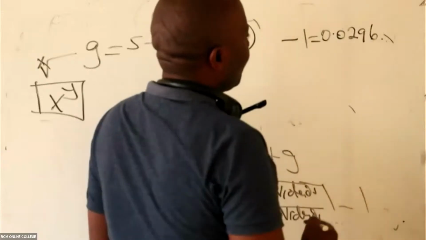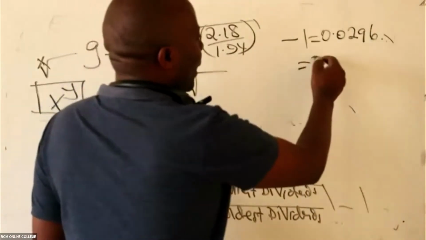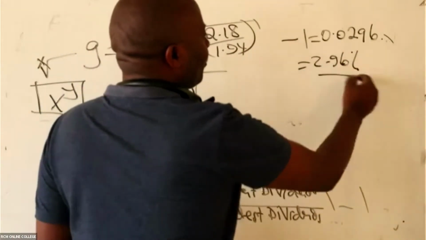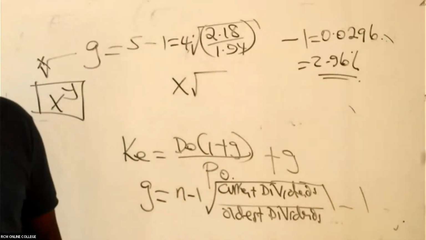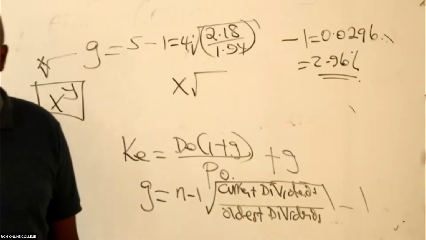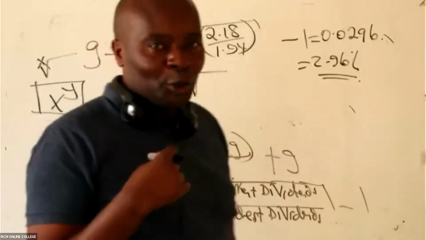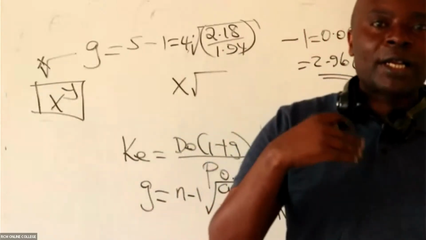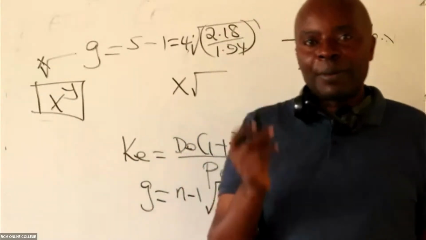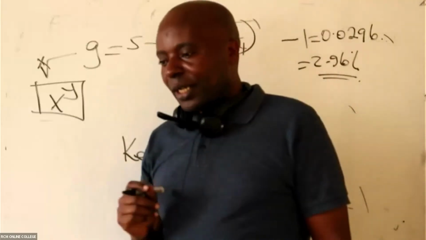0.0296. It's the same as 2.96%. Anybody who is able to get that growth rate? Remember, in this class you're going to get the growth rate. It's my work to show you. You need to just be very honest and say, I've not gotten it. It's my work to show you. But also remember that you must have a good calculator.